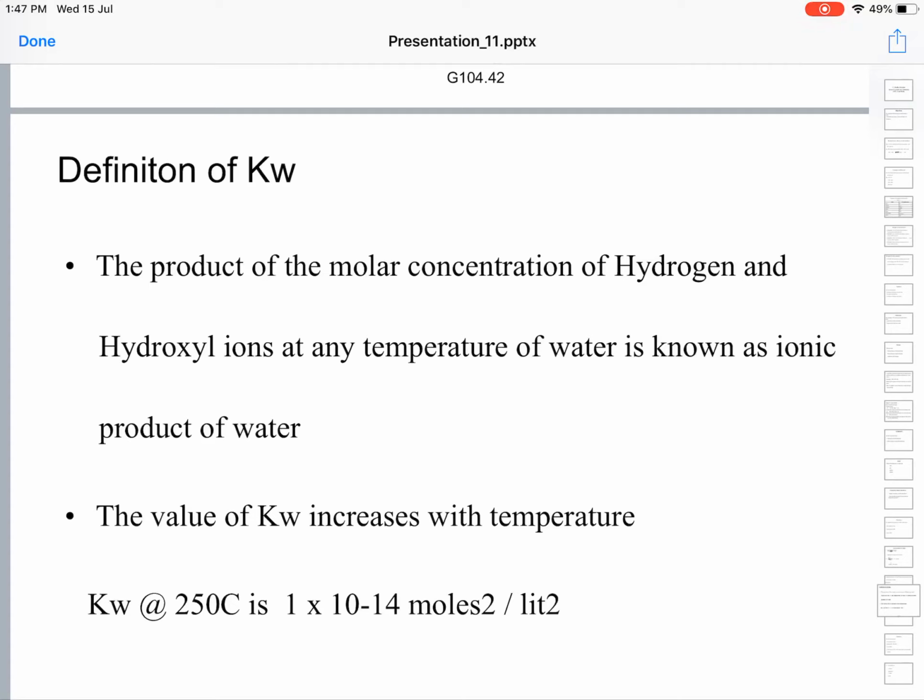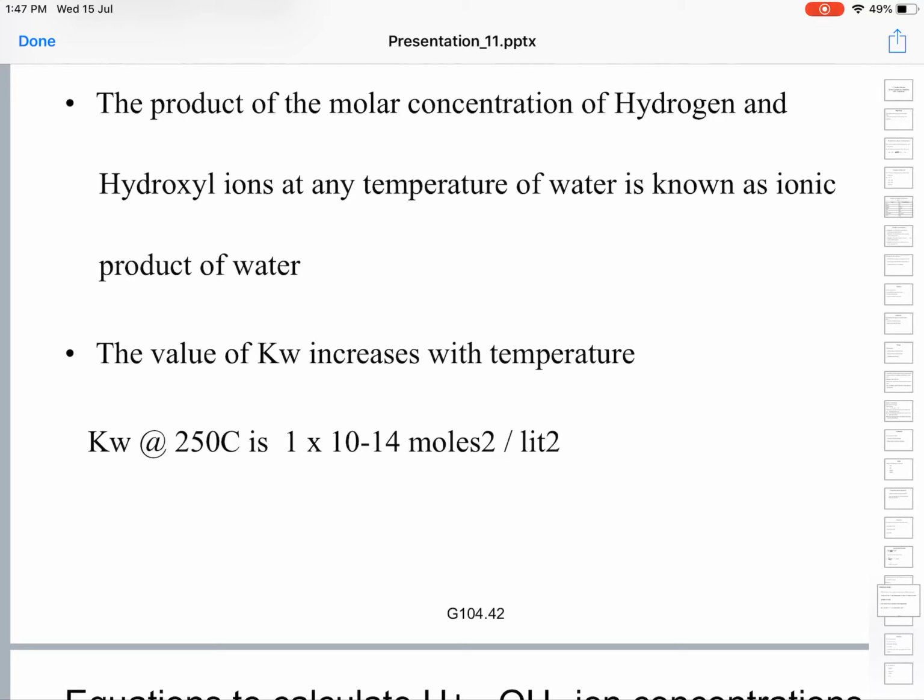So let us see the definition once again. Definition of ionic product of water, Kw: the product of molar concentrations of hydrogen ion and hydroxyl ions at a given temperature is known as the ionic product of water. The ionization of water increases with increase in temperature, so the value of Kw also increases with the increase in temperature.